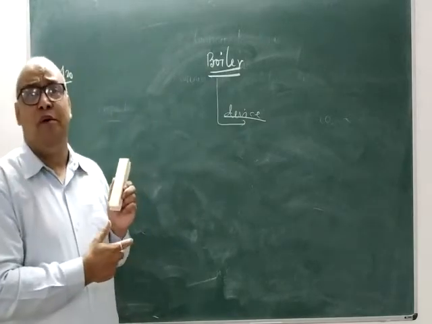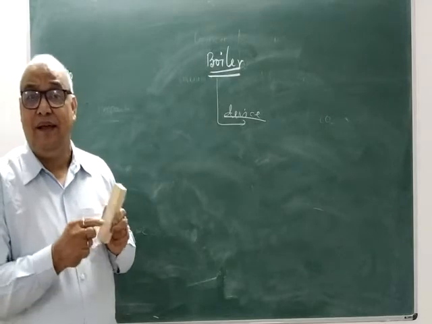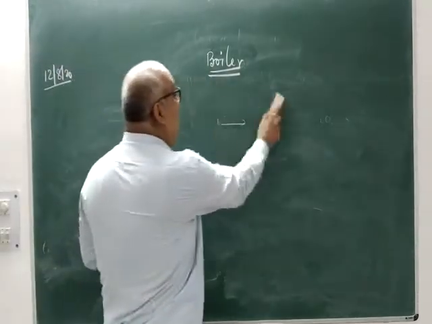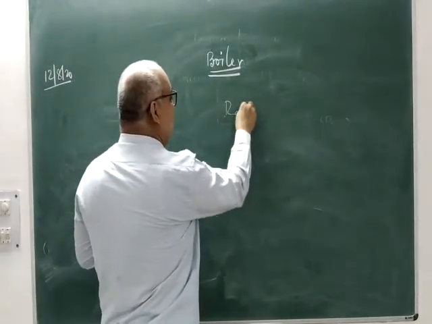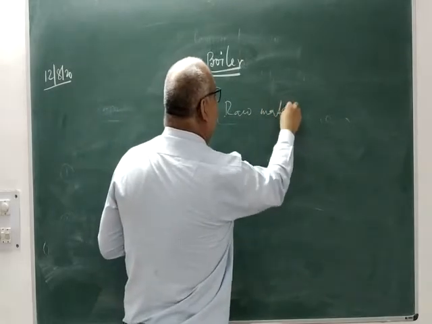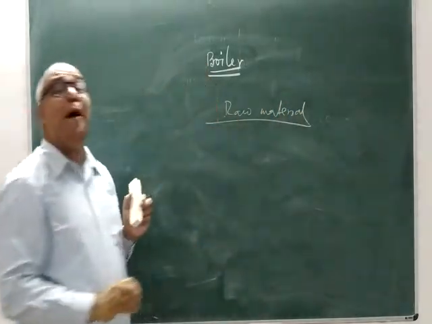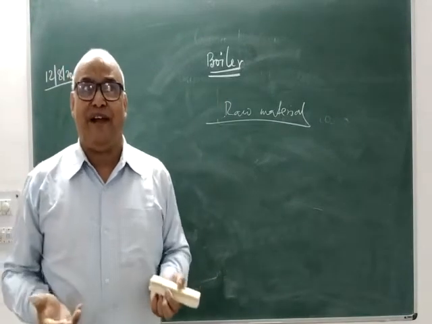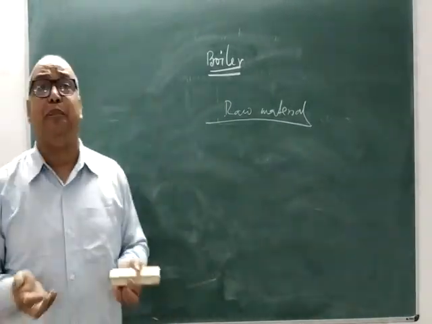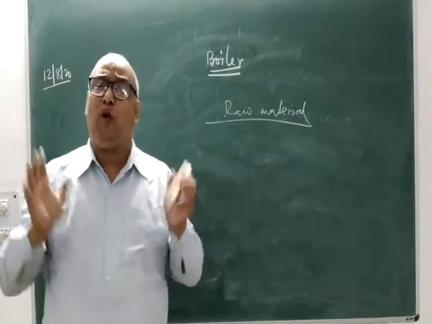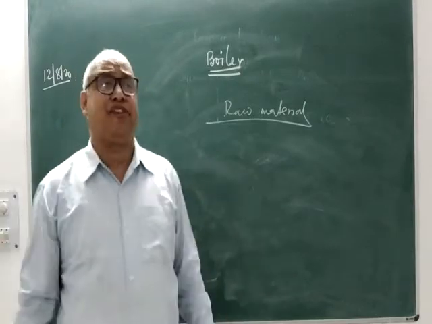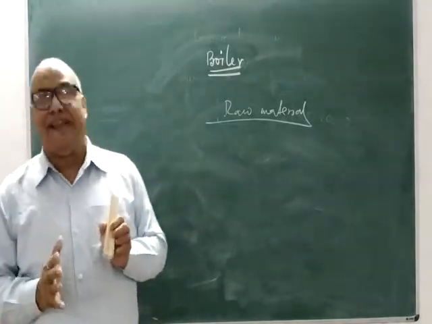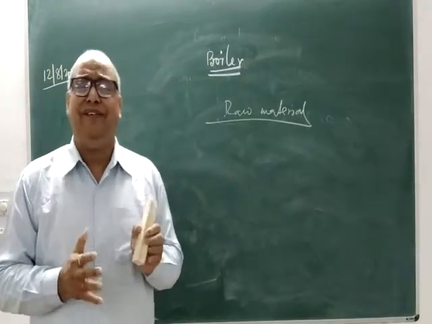And therefore, for a boiler, we need some raw material. It is very similar to the human stomach. If we consider the human body as a machine, it has different parts. And if we want to keep all parts in active state, we have to supply energy. And how do we do that?